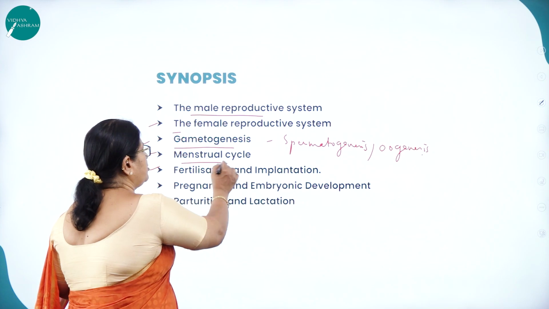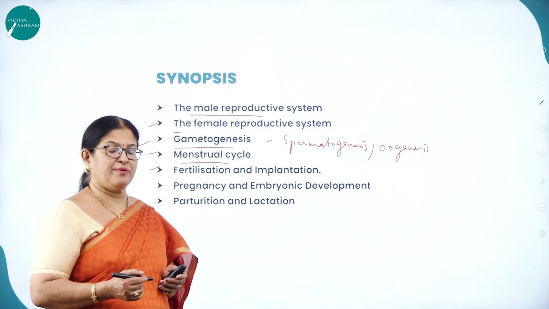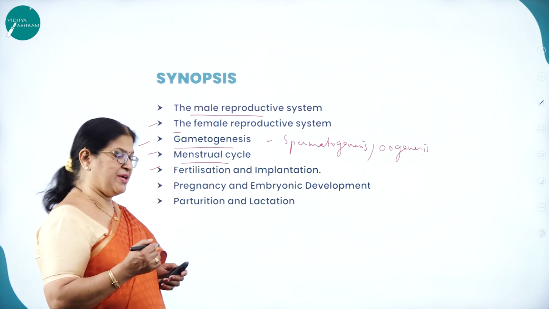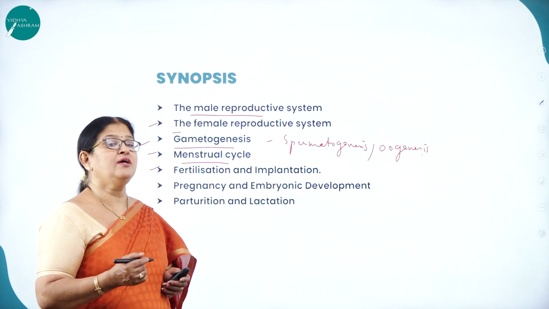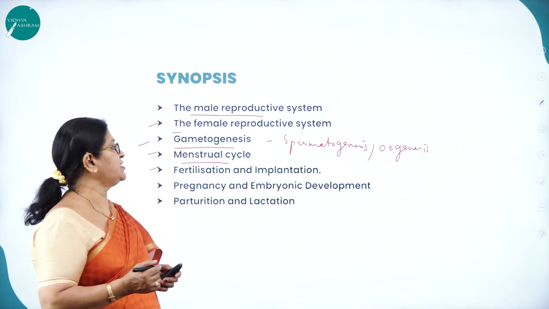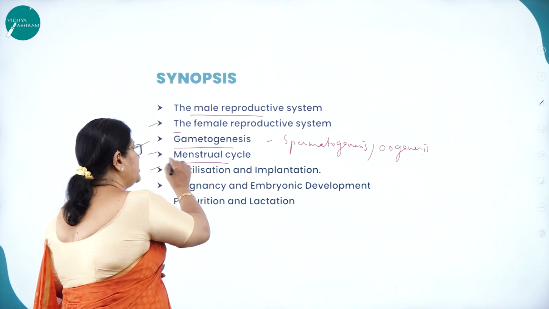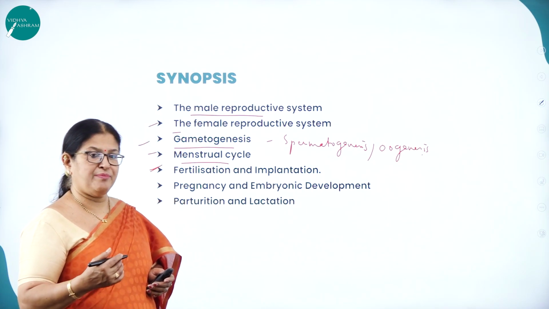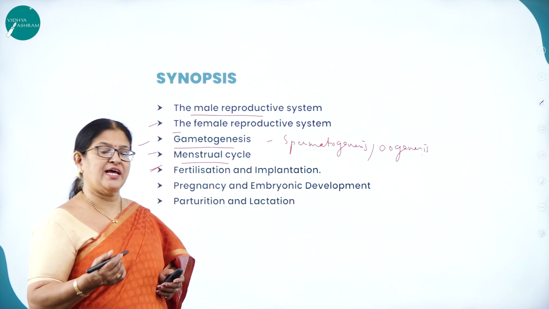Now moving on to the menstrual cycle, as we already discussed in the previous chapter, when we studied the reproductive cycle. It's a reproductive cycle which takes place in the primates, in the female, hence it is called a menstrual cycle, like for example human beings, apes, etc. This menstrual cycle has different phases: the menstrual phase, then the follicular phase, then the ovulatory phase, and the luteal phase.